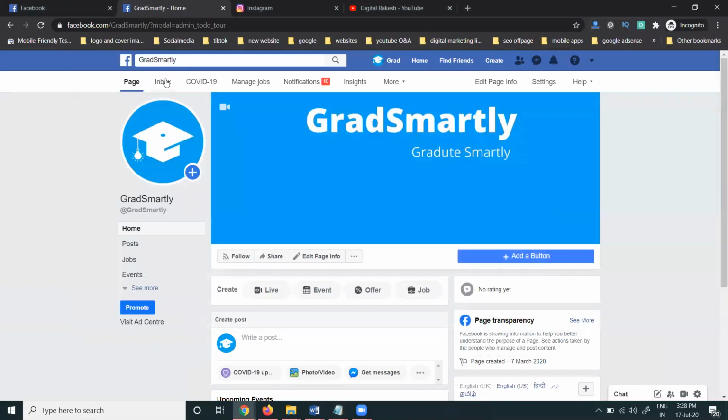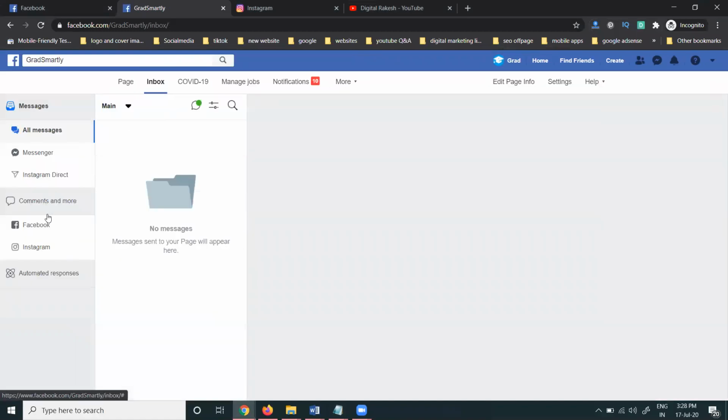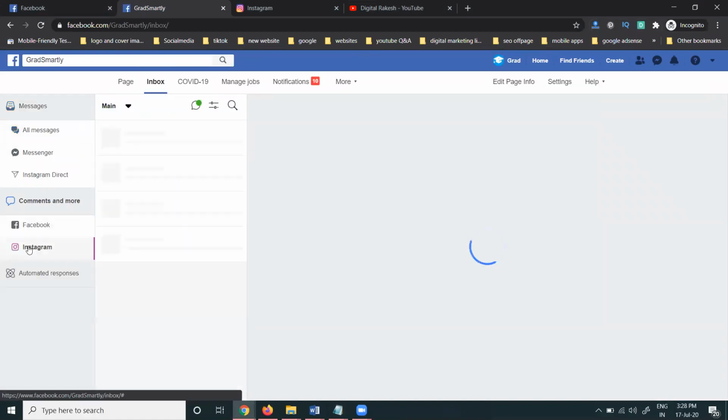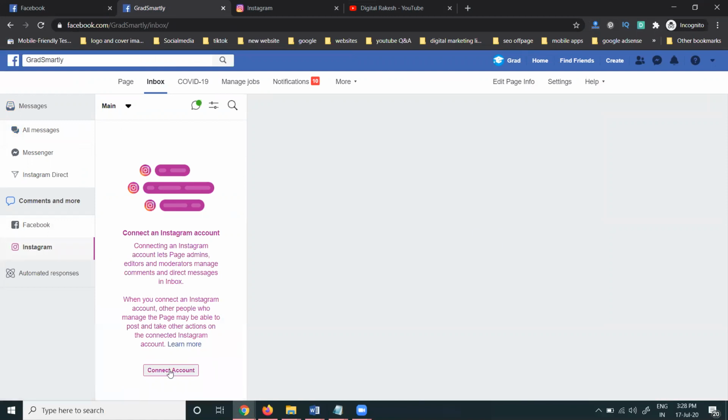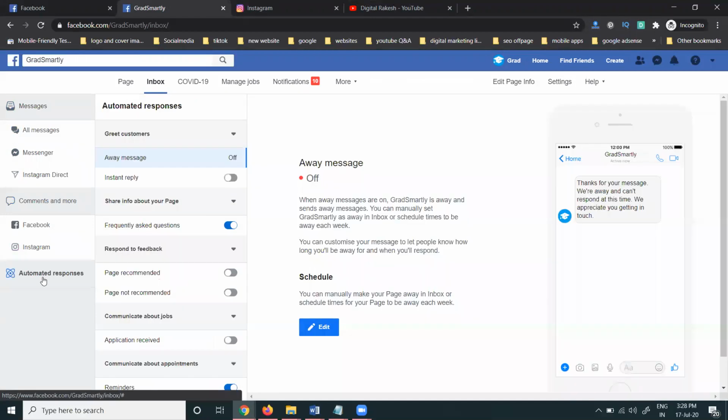Coming to this, first on the Facebook page we go to the inbox. In this page the option will be here, the tool for Facebook and Instagram. So it's still not connected to Instagram here. First of all, check everything: Instagram Direct, not connected. Messenger, not connected. All message, not connected. Auto response, not connected.